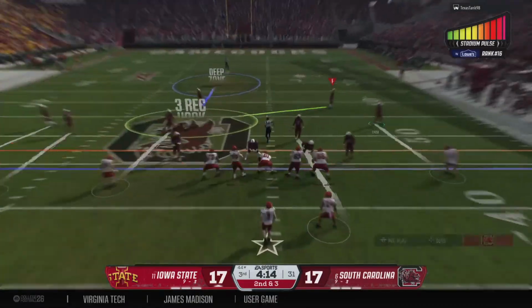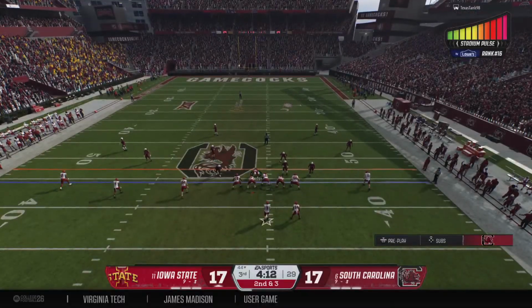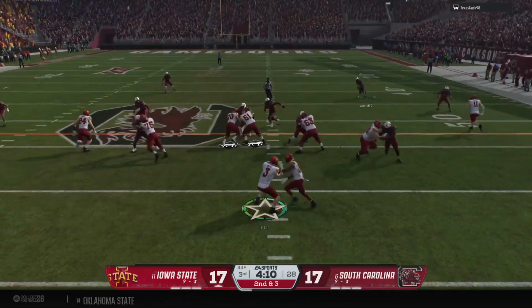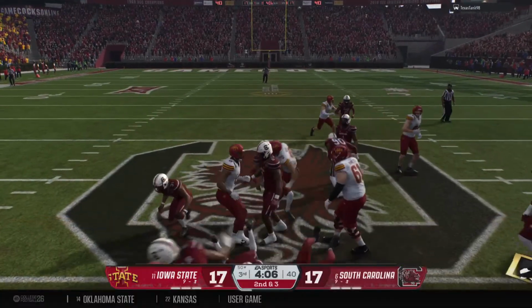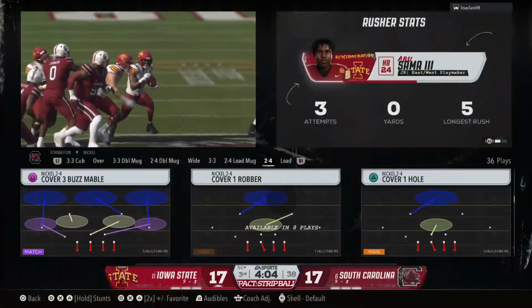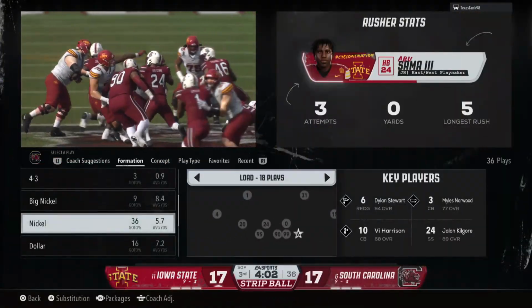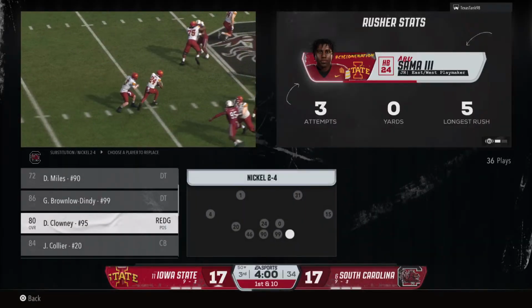Important second down play coming up. Offense will keep it on the ground here. And he picks up the first down before they get him to the ground. And that's a good, nice, crisp run for a first down.